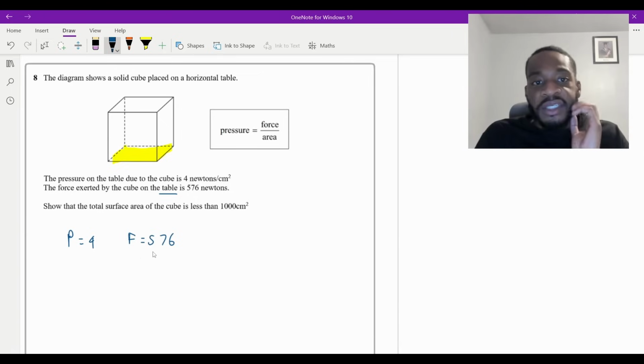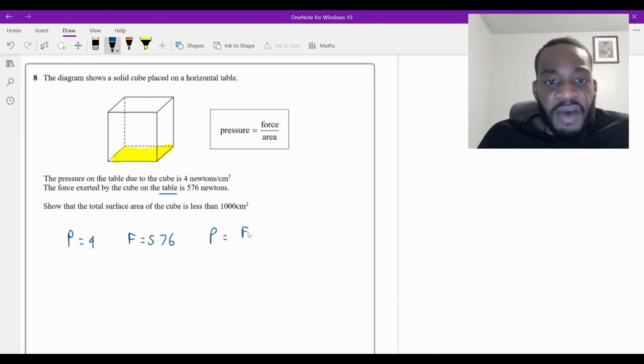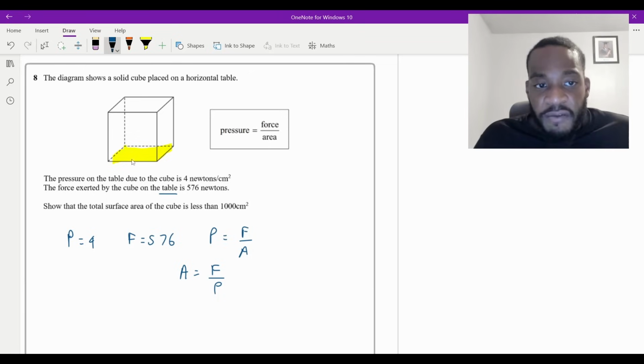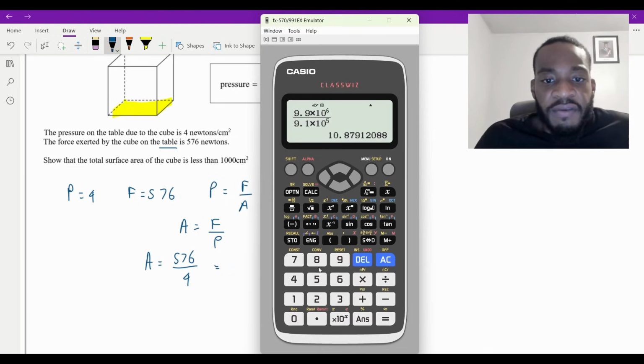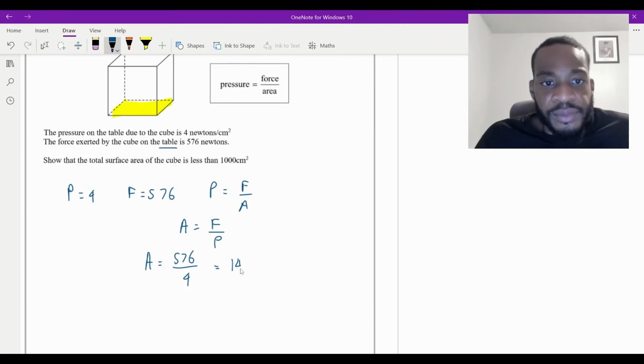So the formula is P is equal to F divided by A. If I rearrange this, because I've got P and F, I want to make A the subject. Times both sides by A, then divide by P, so A is just going to be F divided by P. So what I'm going to calculate here is the area of that yellow surface, the one that makes contact with the horizontal table. So A is going to equal 576 divided by 4, isn't it? I put it in the calculator, and 576 over 4 is equal to 144. Perfect. And this is 144 centimeters squared.